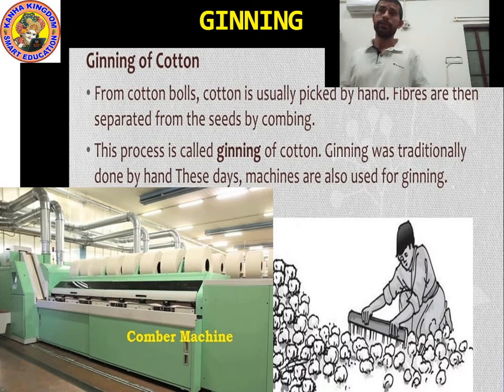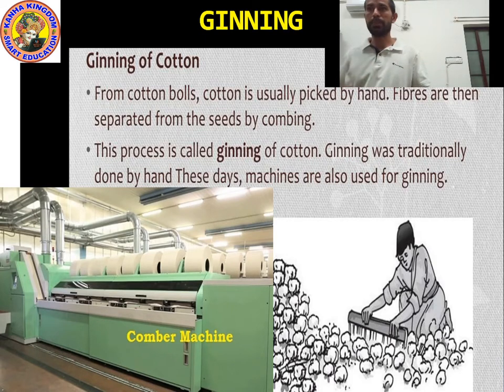Okay kids, as I said, seeds are present in cotton fiber. Then how to separate it? First of all, the cotton is taken out from the cotton plant. We detach the cotton from the cotton plant.